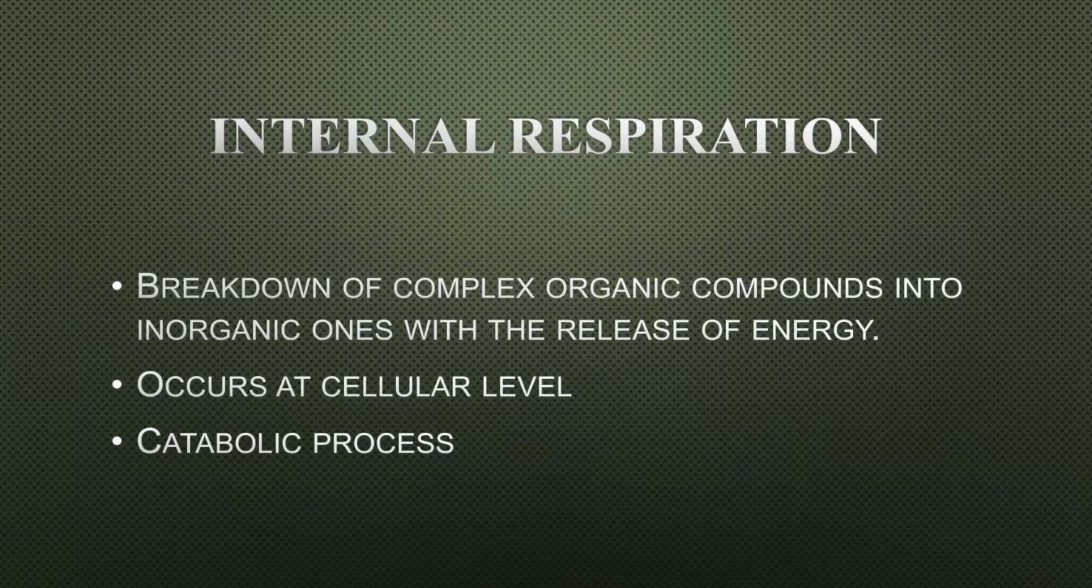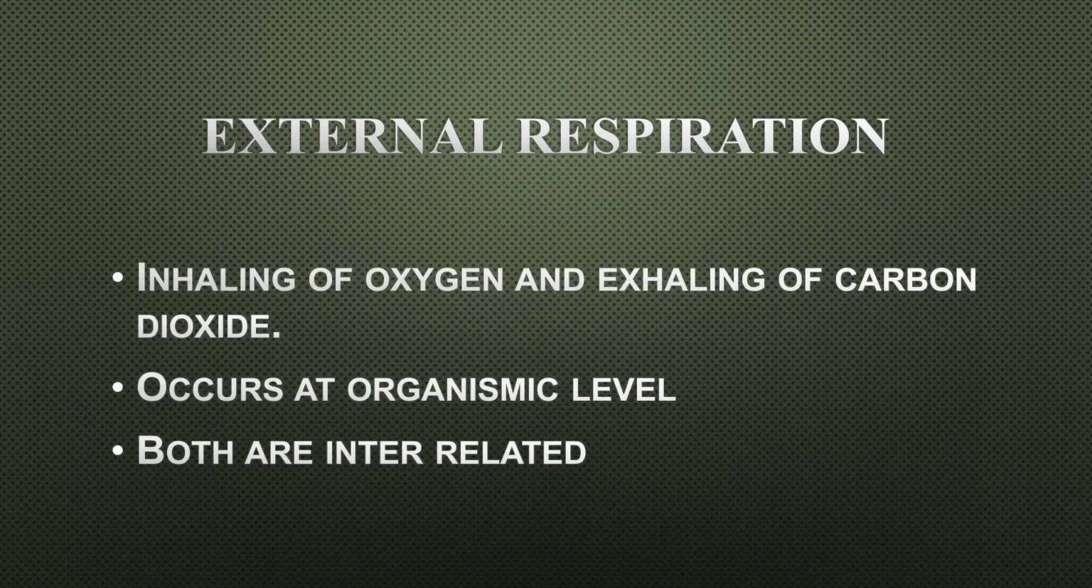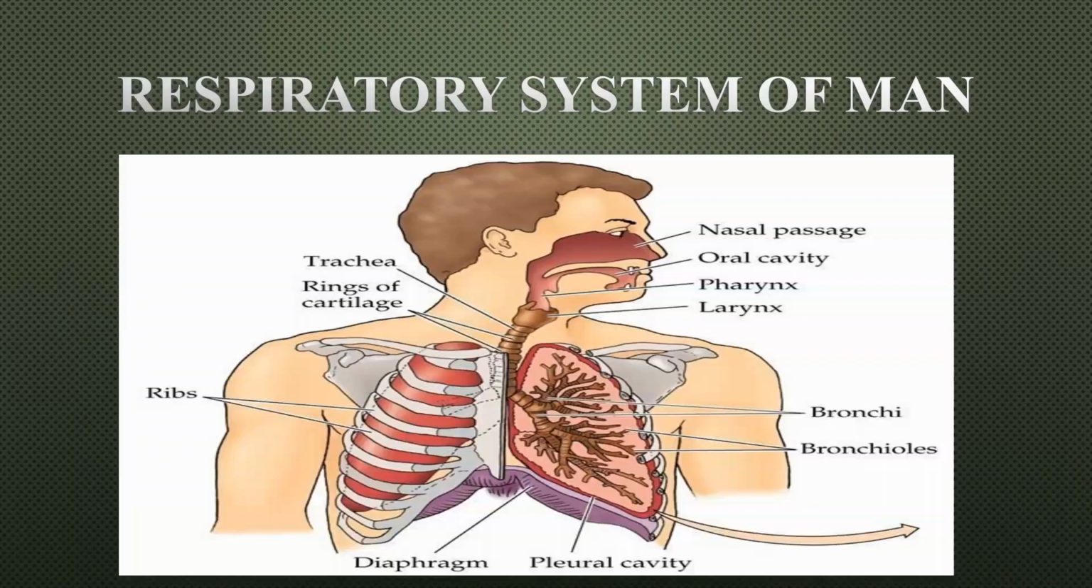Internal respiration is a breakdown of complex organic compounds into organic or inorganic ones with the release of energy. It is a catabolic process and it occurs at cellular level. External respiration is inhaling of oxygen and exhaling of carbon dioxide. It occurs at organismic level, and both these processes are interrelated, as the oxygen required for cellular respiration is inhaled from the environment, while the carbon dioxide which is produced in cellular respiration is exhaled into the environment. Here is a respiratory system of man and its different organs.